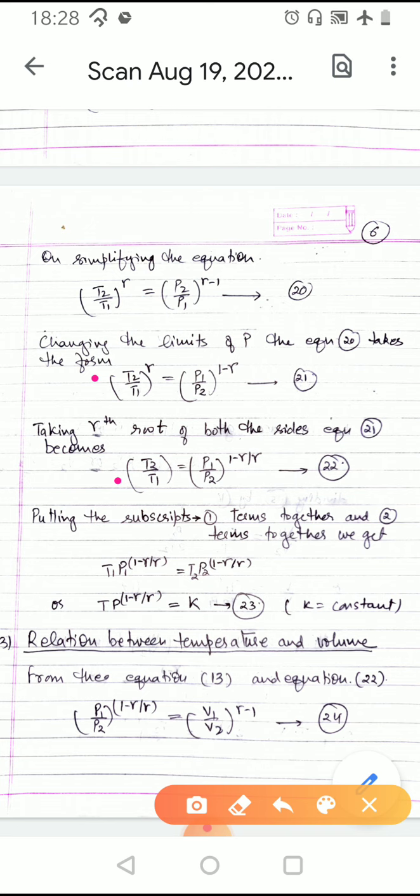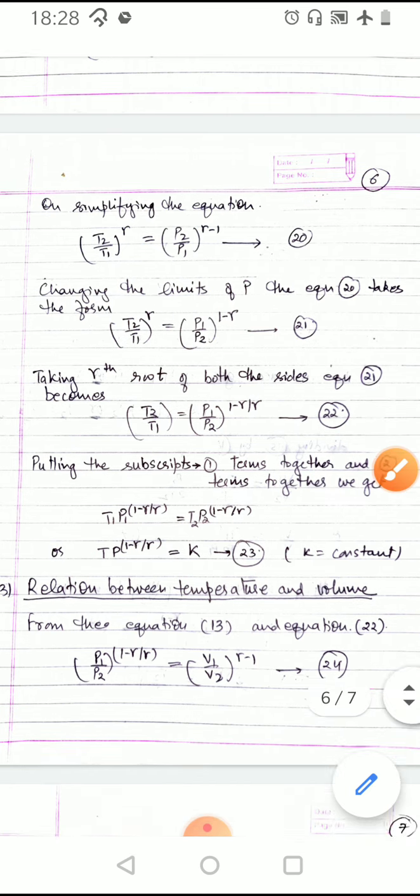Now putting the subscript 1 terms together and subscript 2 terms together, the equation becomes T1 P1 raised to the power of 1 minus gamma upon gamma is equal to T2 P2 raised to the power of 1 minus gamma upon gamma. Or we can say that T into P raised to the power of 1 minus gamma upon gamma is equal to K, where K is a constant.